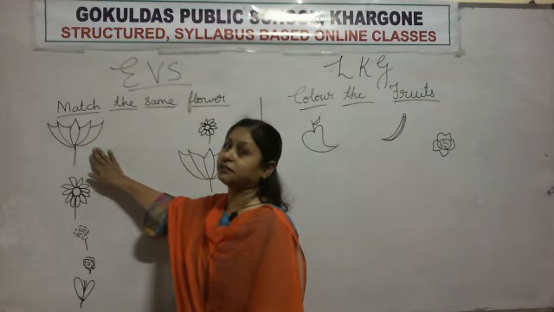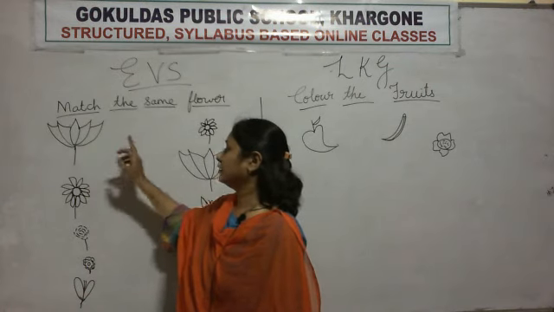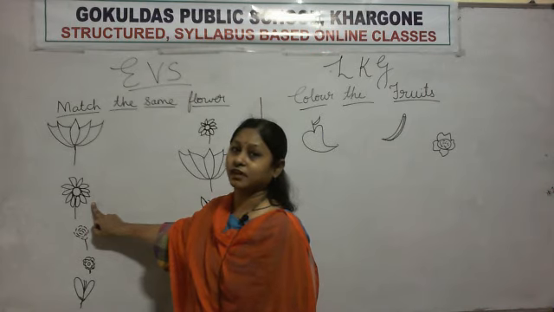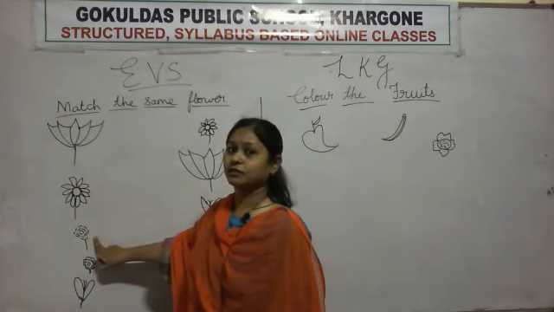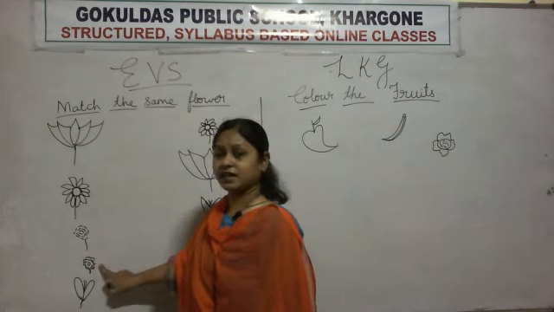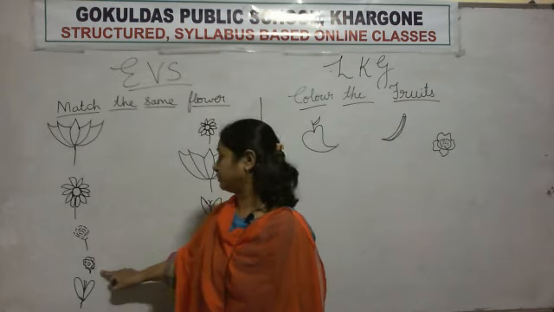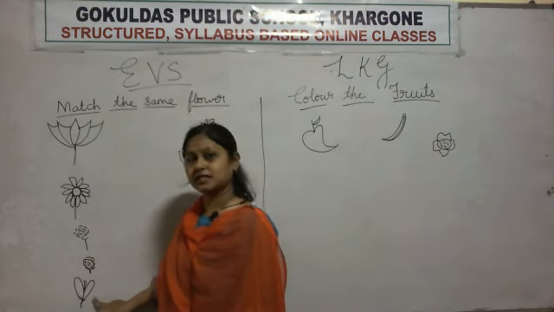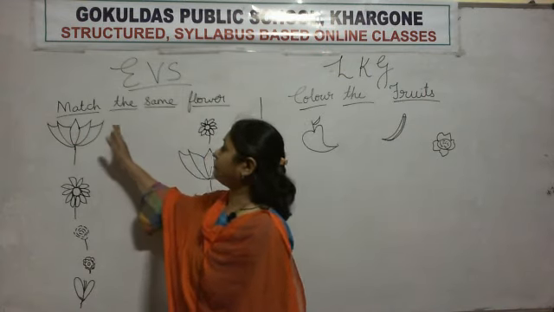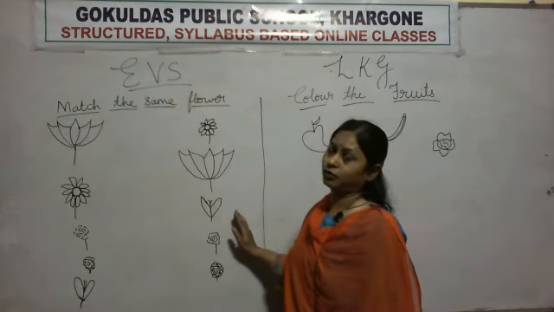Which flower is this? Lotus. Which flower is this? Sunflower. Which flower is this? Rose. Which flower is this? Marigold. Which flower is this? Tulip. Okay. I have drawn some flowers here, and here also I have drawn the flowers.